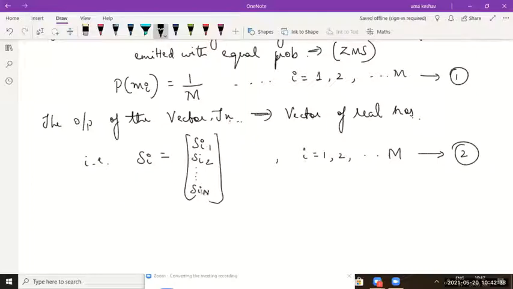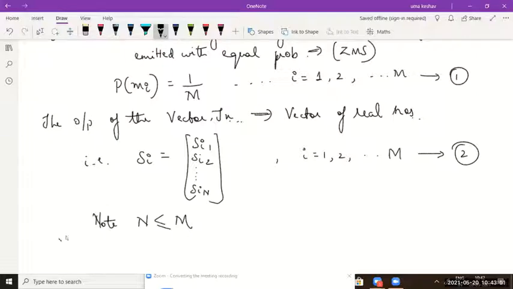Here you should remember one thing: note this capital N should always be less than capital M. So the dimension of the vector which we use to represent the message should always be less than the number of message symbols. Please remember that.